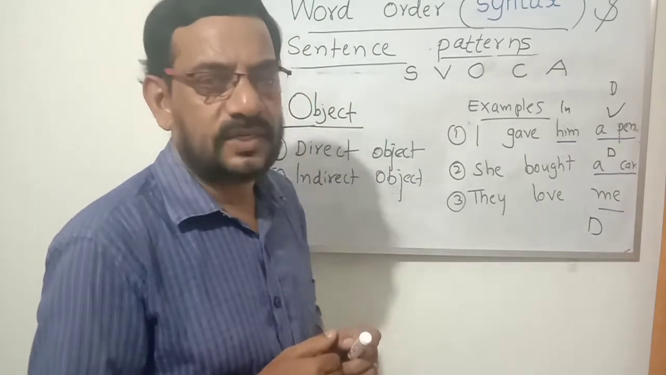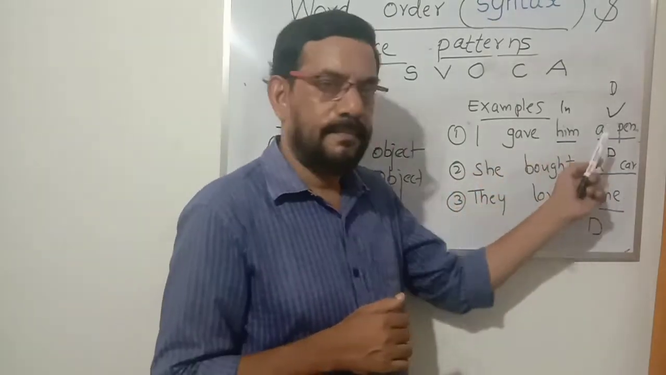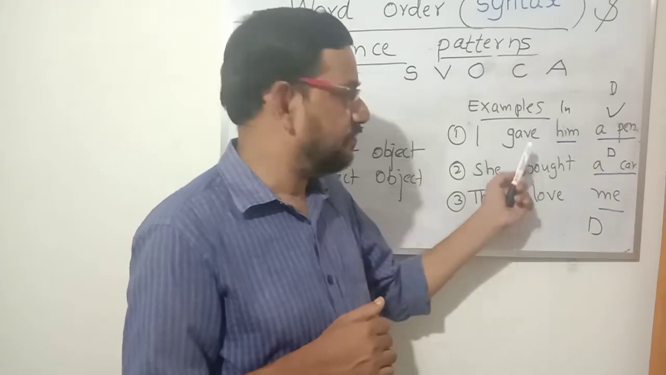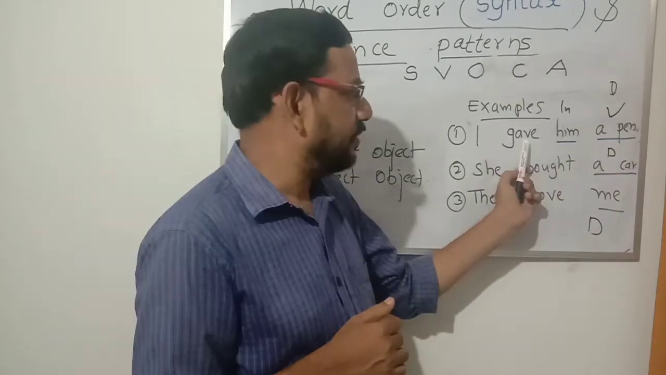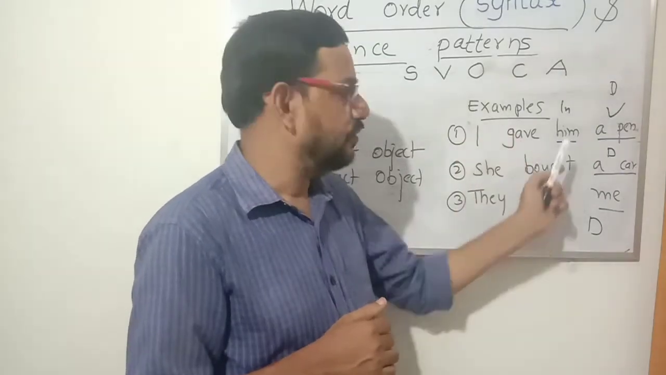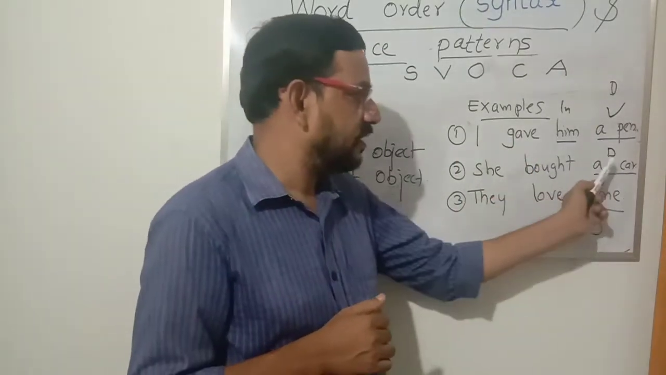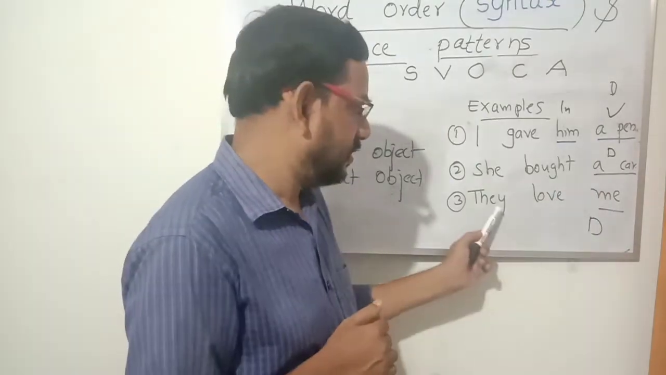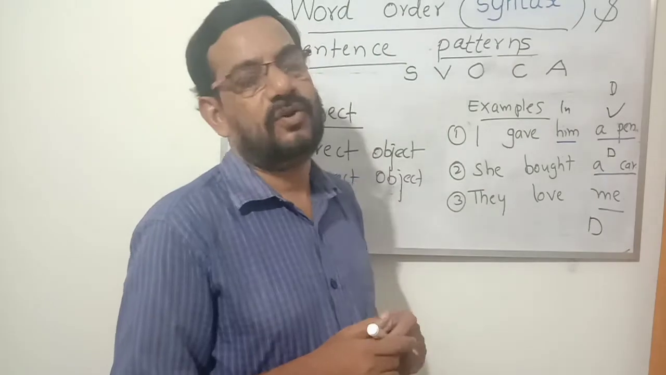There are two types of objects. They are direct object and indirect object. And if two objects come, you ask what to the verb? The answer will be direct object. And you ask whom, you will get indirect object. She bought what? A car is a direct object. They love me. Only one object is there, means that is direct object.